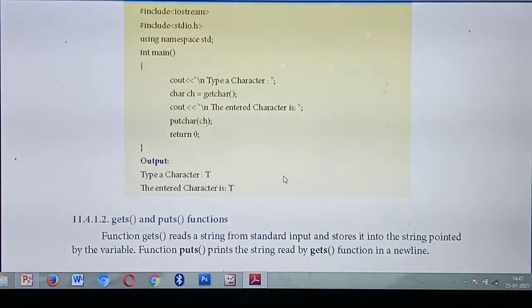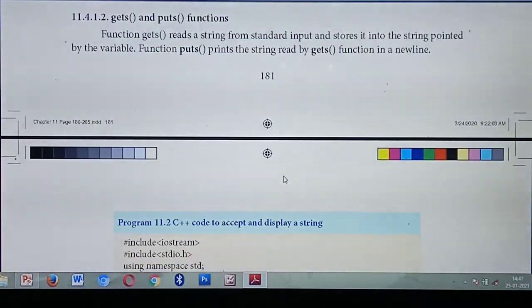Understood? Okay. Next are the gets() function and the puts() function. Getchar and putchar, and gets and puts, have a similar meaning, but what's the difference? Getchar is only used to accept a single character from the keyboard, but the gets() and puts() functions are mainly used to read a string from the keyboard.